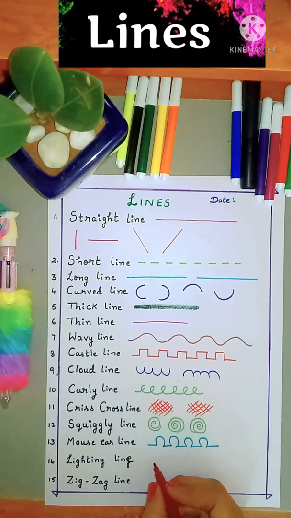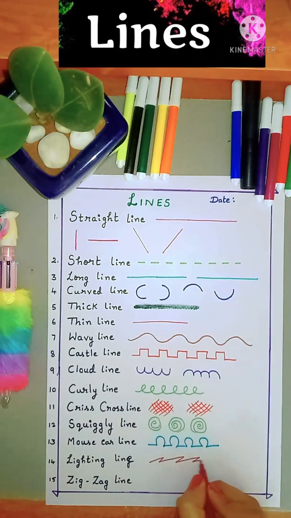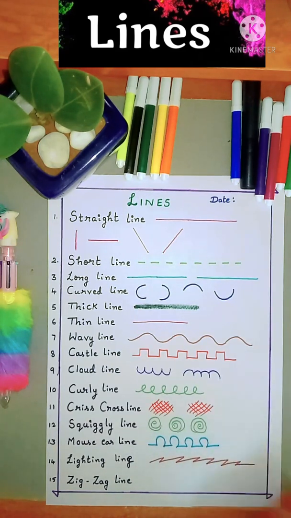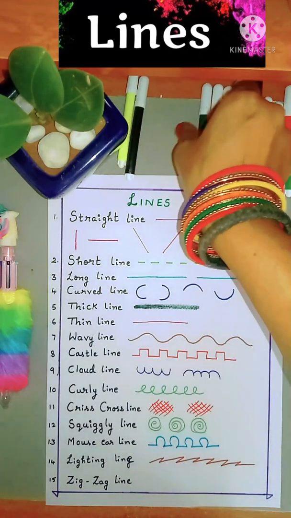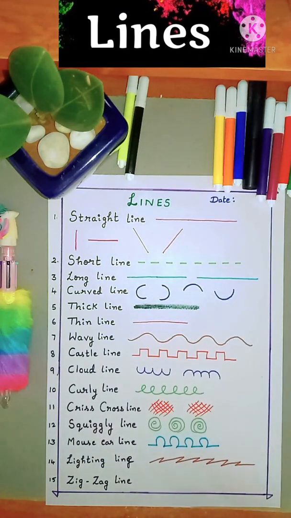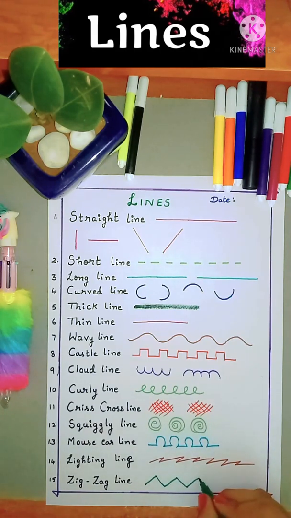Next, lightning line. We use slanting lines to draw this lightning line. Last but not the least, I am going to draw the zigzag line. I use one diagonal line, opposite line, diagonal, opposite, diagonal, opposite. This becomes the zigzag line.